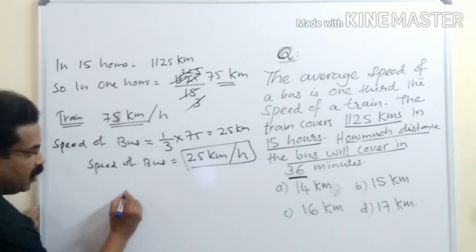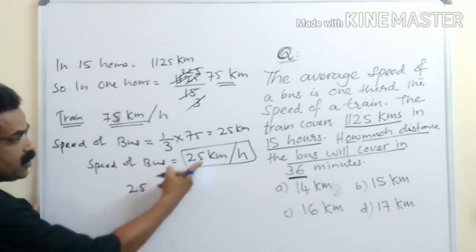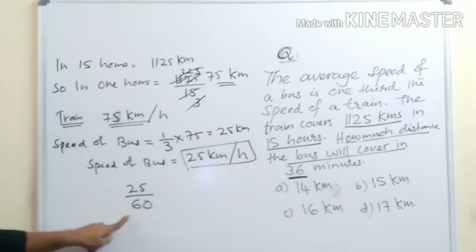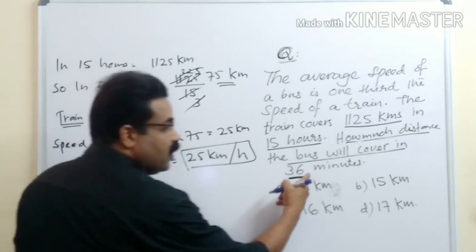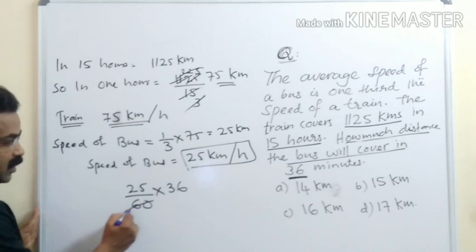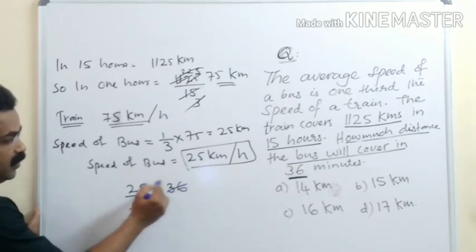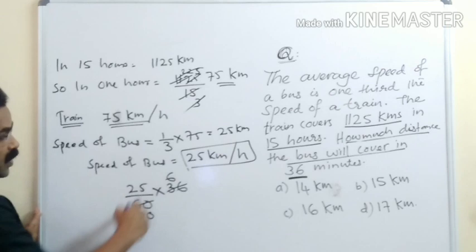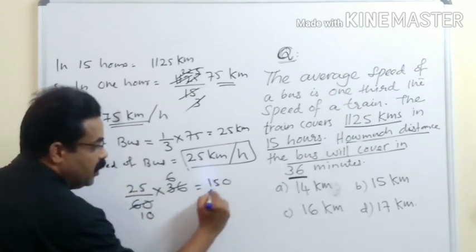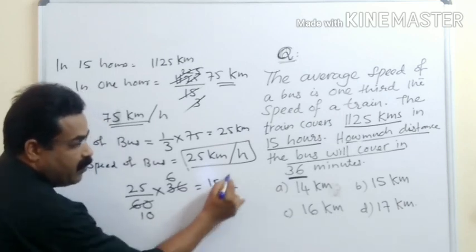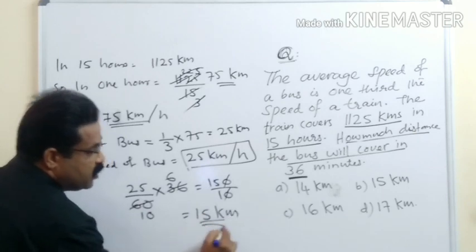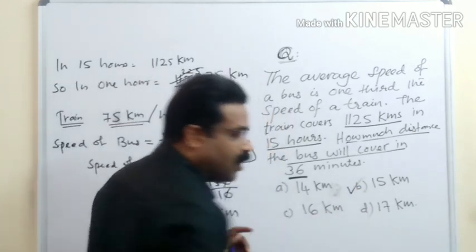That means 25 kilometers in 60 minutes, but we need to find it in 36 minutes, so multiply by 36. You can cut the 60 and 10 ten times, and cut 36 with 6, six times. Now it is 25 into 6, 150, divided by 10. 150 divided by 10, cut the zeros. So I got the final answer, 15 kilometers. So your option B is the correct option.